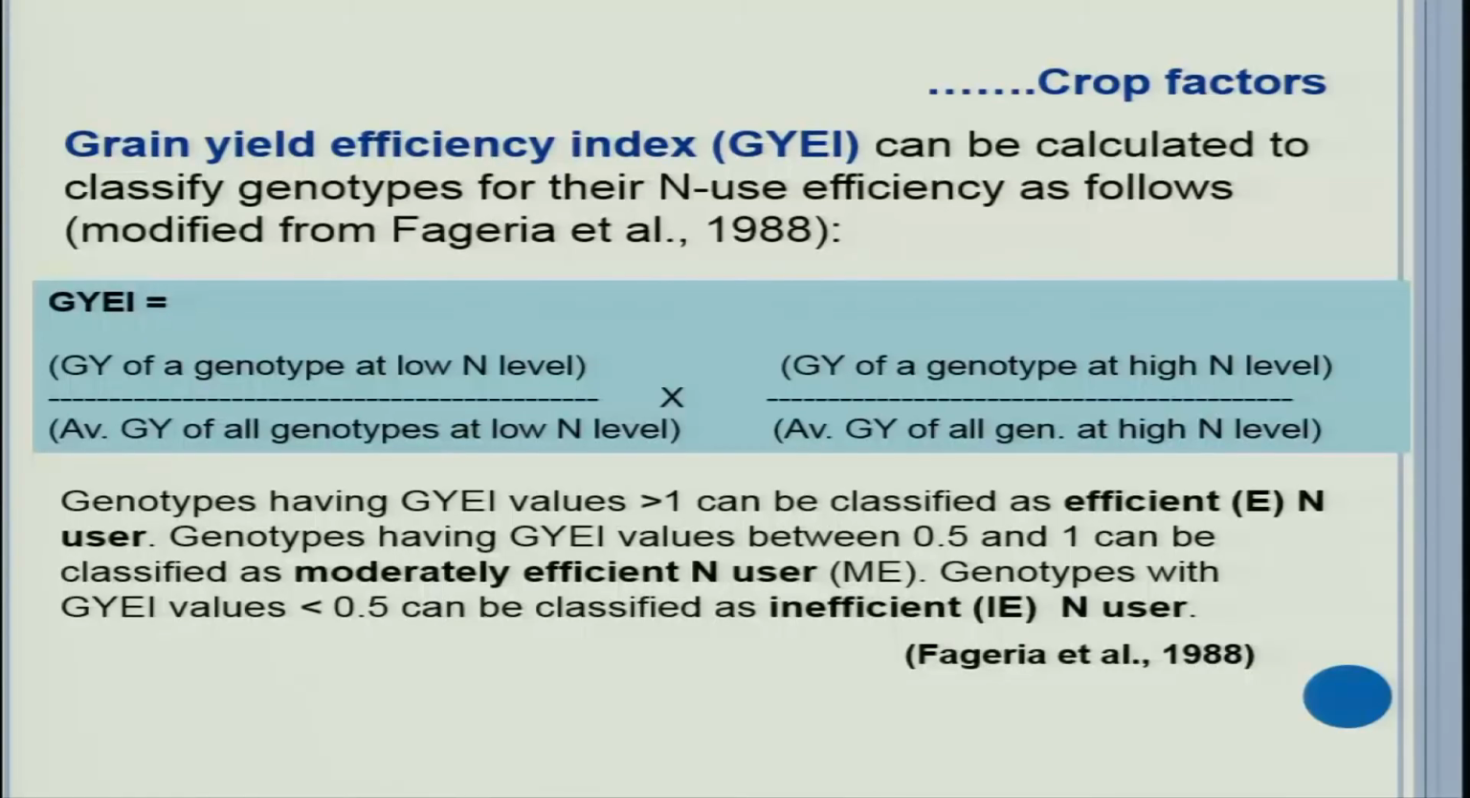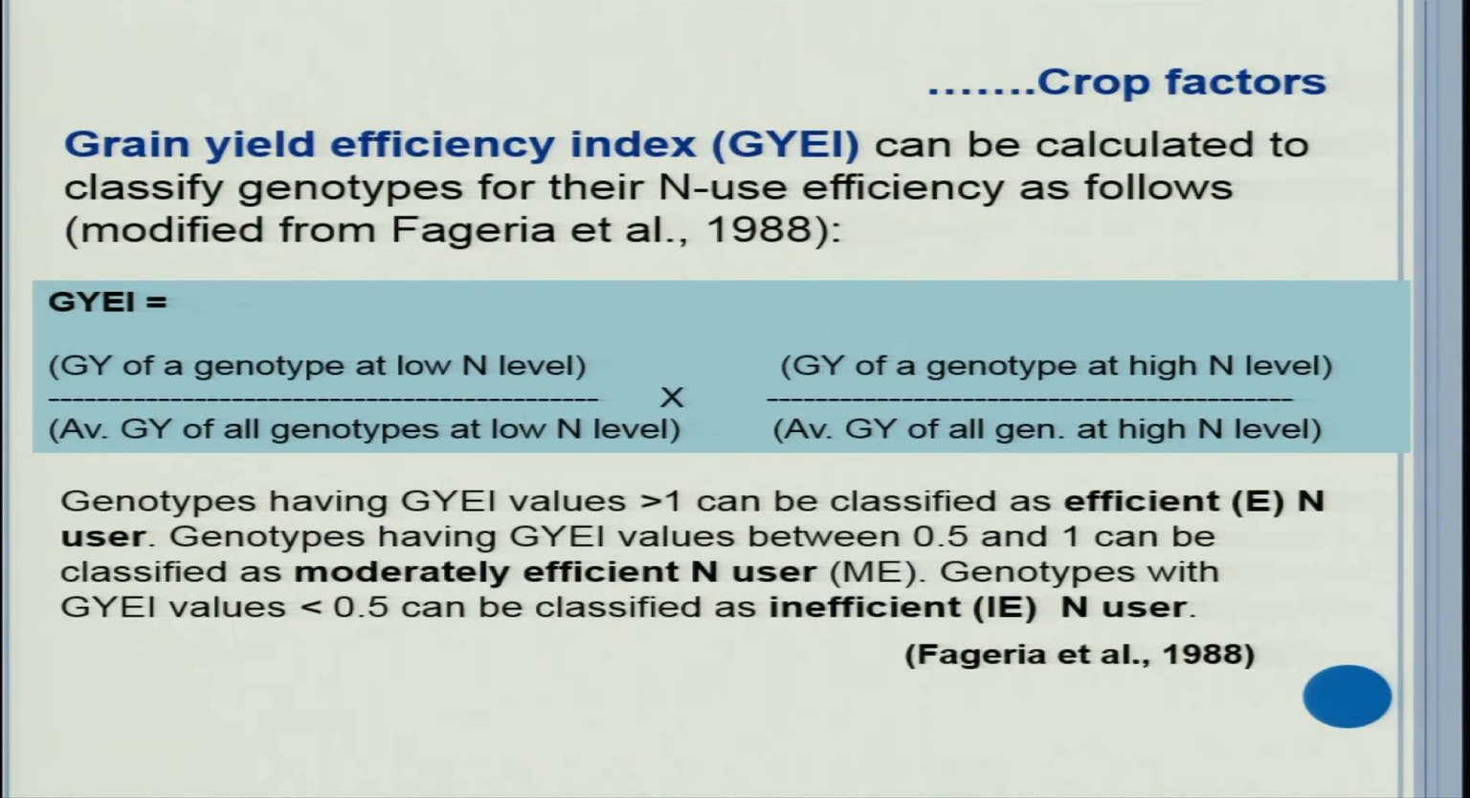So, grain yield efficiency index is equal to grain yield of a genotype at low nitrogen level divided by average grain yield of all genotypes at low nitrogen level multiplied by grain yield of a genotype at high nitrogen level divided by average grain yield of all genotypes at high nitrogen level.